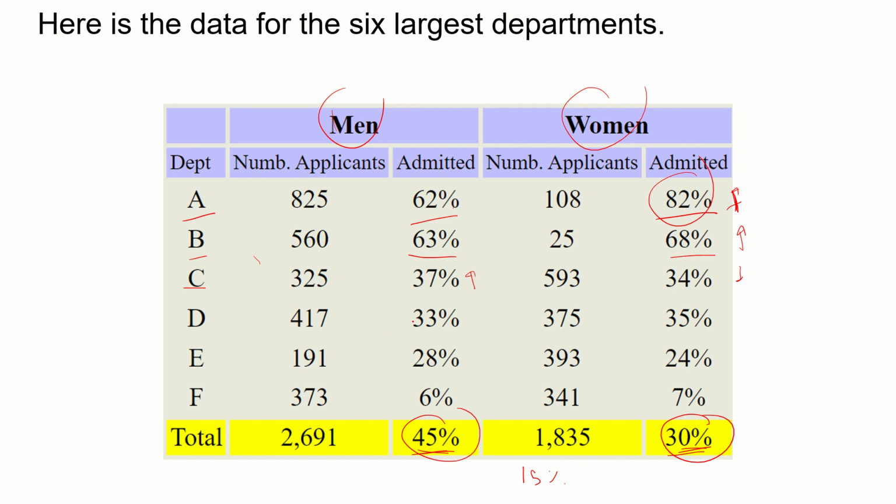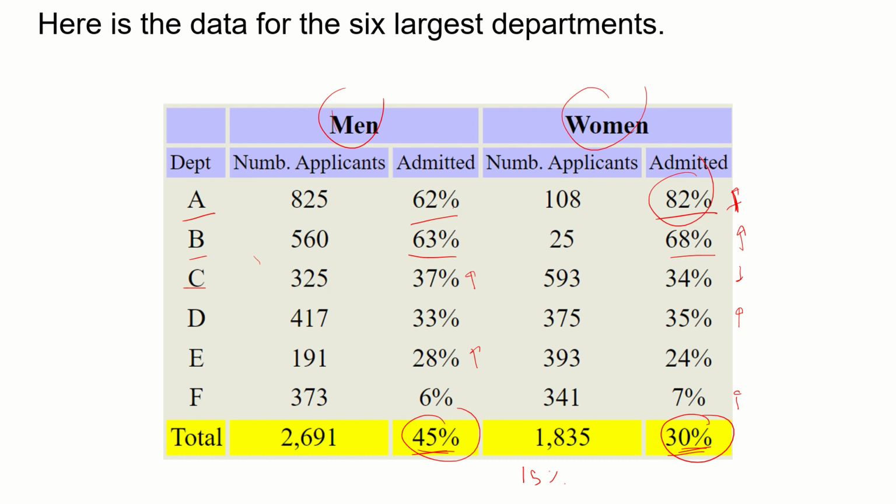Okay, for department D, we have a similar story compared to A and B. So women had a higher acceptance rate. In E, it was more in favor of men, and in F, they were similar, or if you want to say that for women it was a little bit higher.